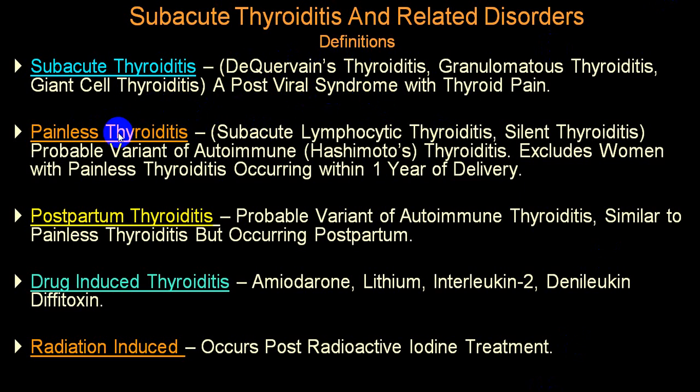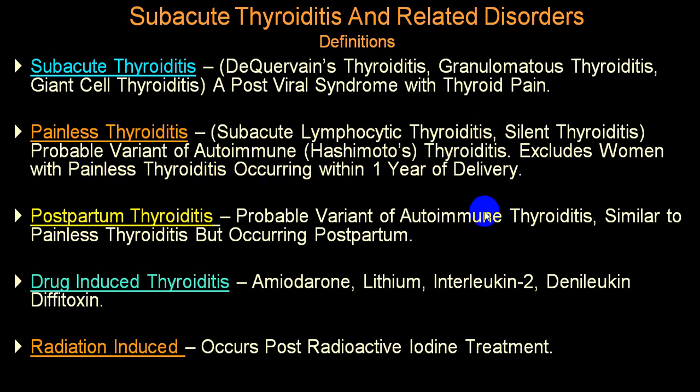Painless thyroiditis can be subacute lymphocytic, or we also call it silent, because there are no symptoms. So silent thyroiditis is probably a variant of Hashimoto's, an autoimmune variety, and by and large it is painless.